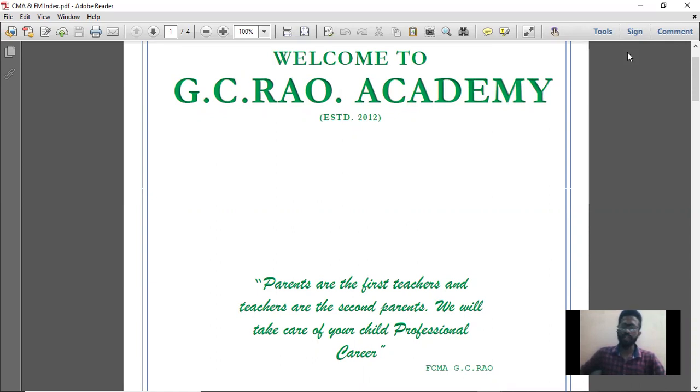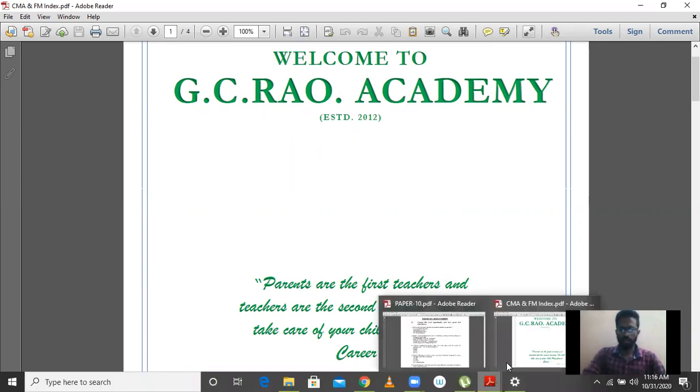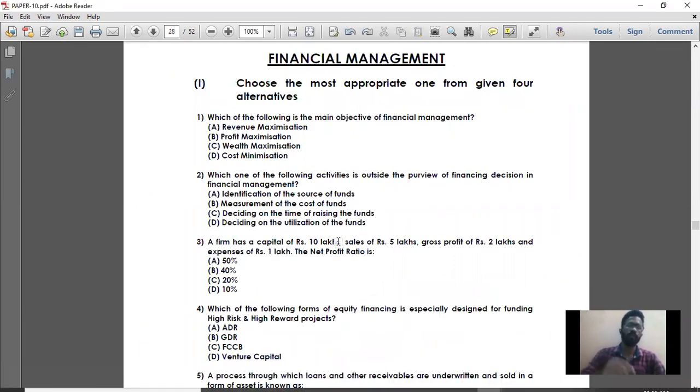So now moving on to financial management. It is the same PDF which they uploaded for the costing, and in that itself, in the second part they have given financial management MCQs. First we will solve the choices, that is, choose the most appropriate one from the given four alternatives.